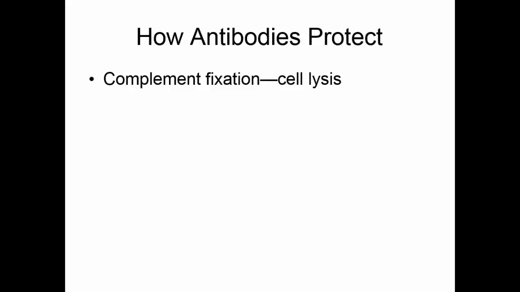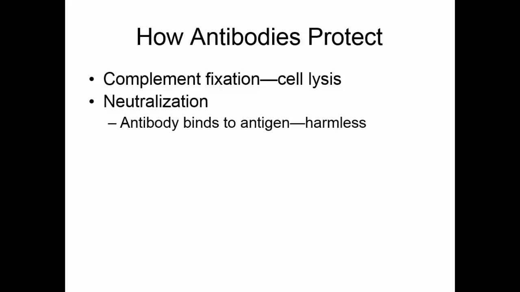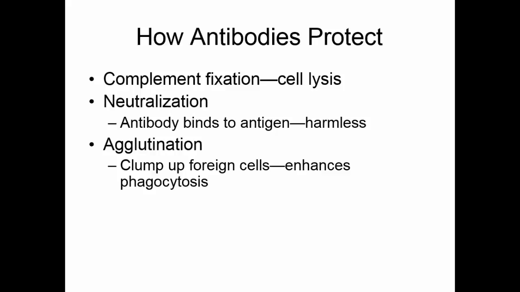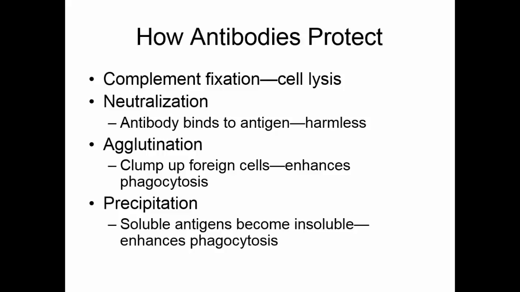First, they can fix complement, and whenever complement is activated, we're going to get cell lysis. Antibodies may bind to their antigen, neutralizing them, making them harmless to us. Some antibodies, when they bind to their antigen, cause the cells to clump up. This makes phagocytosis easier. And some of our antigens are soluble, so when antibodies bind to them, they become insoluble. Now phagocytes can see them and can ingest them.